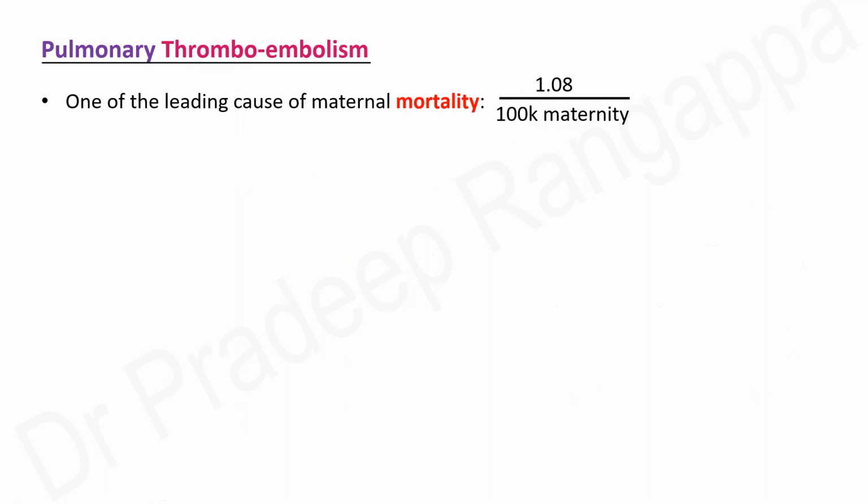This is also looked at as one of the leading causes of maternal mortality, at 1.08 per 100,000 maternities or deliveries. The risk factors are very similar to AFE, or amniotic fluid embolism.